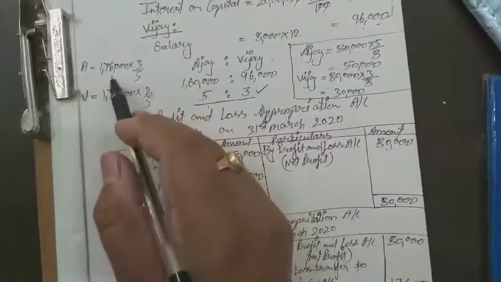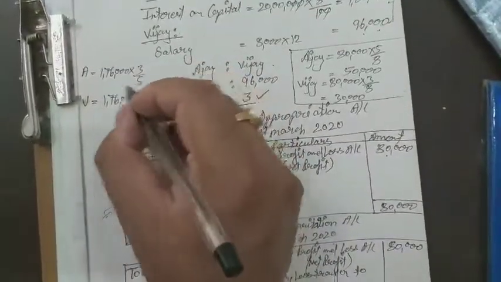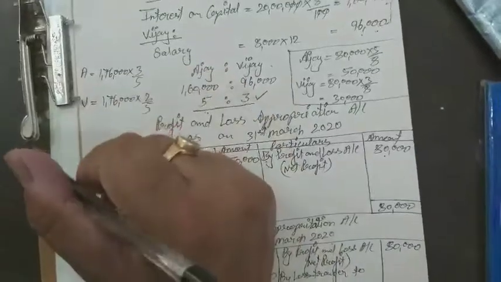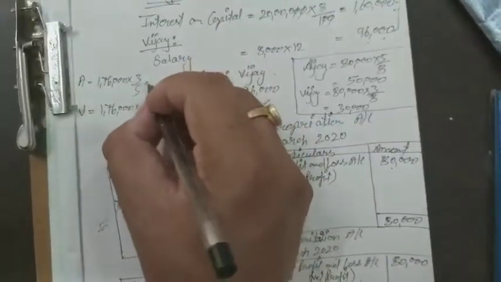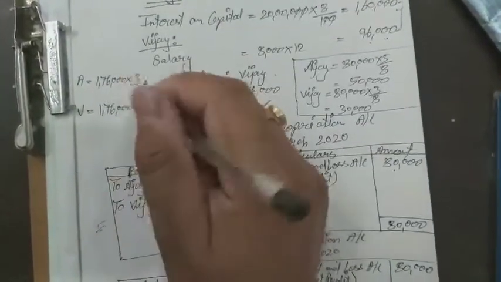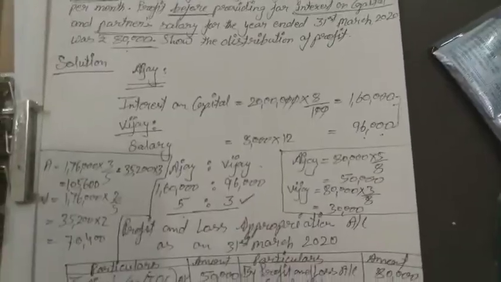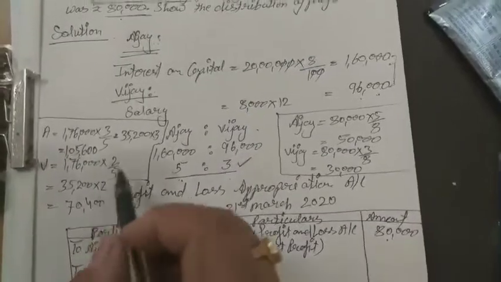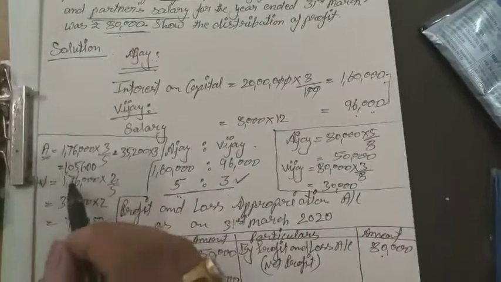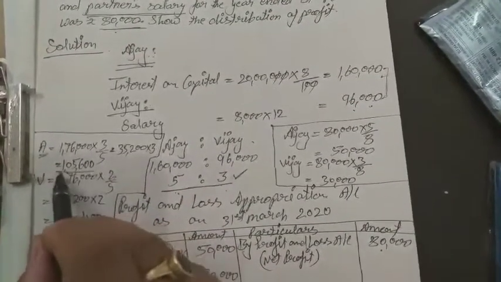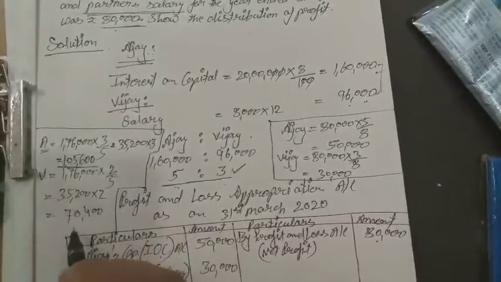Okay, we will divide by 5. This is the calculation which we have to do. So the amount will be, to Ajay, 1,05,600 and for Vijay 70,400.